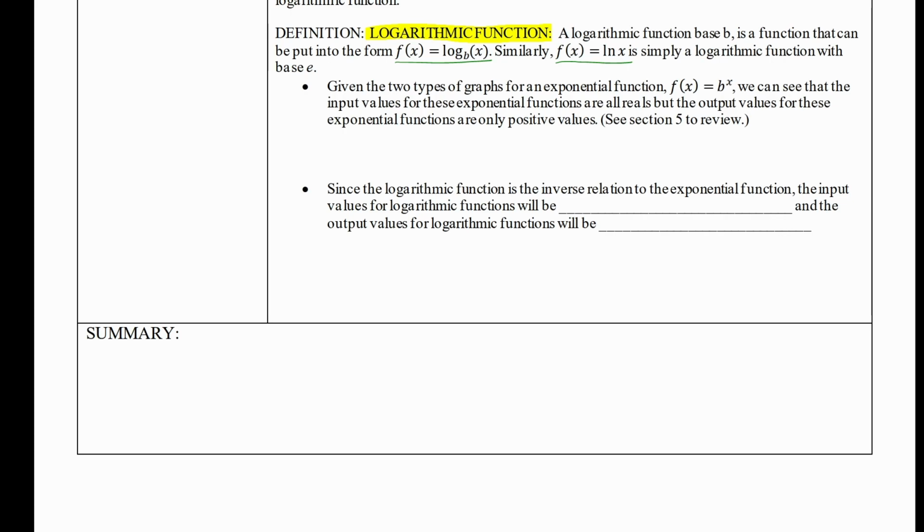In order to look at the graph of a logarithmic function, let's first recall what the graphs of exponential functions look like. So if I look at the graph of an exponential function, we'll look at the natural exponential base e. Remember that the inputs are on the x-axis, and the outputs are on the y-axis. And if I look at the points that I have, I can have any x value that you like as a point on the graph. But only positive numbers are outputs. So exponential functions have all reals as inputs and only positive numbers as outputs.